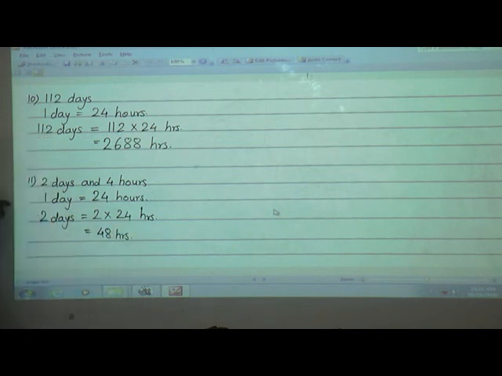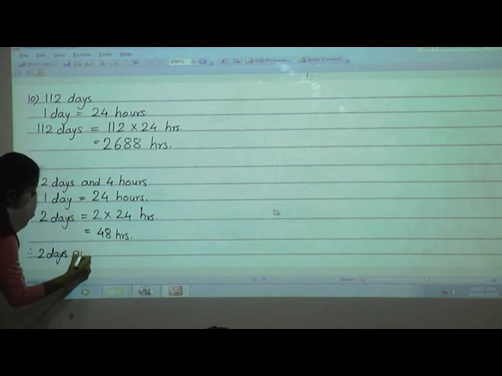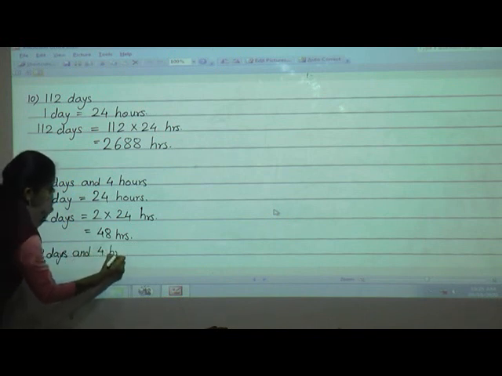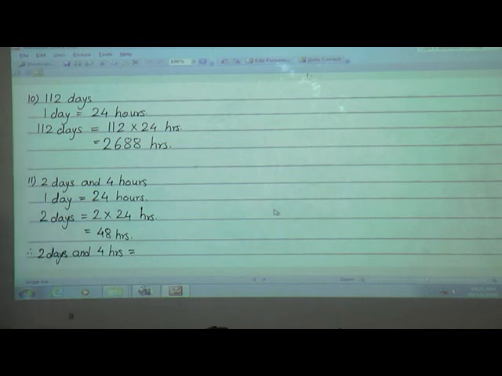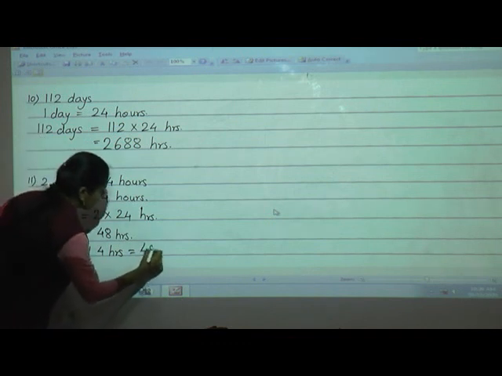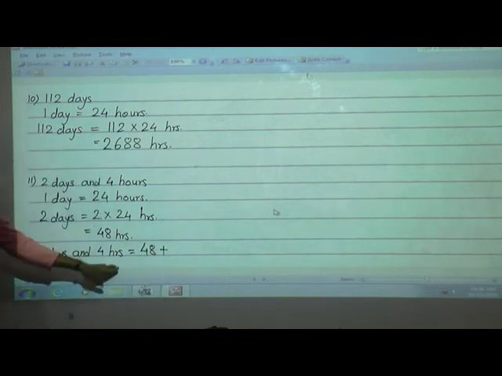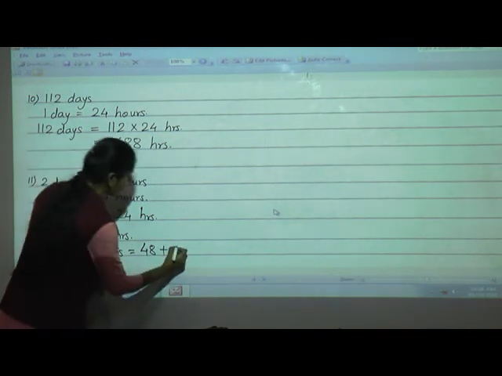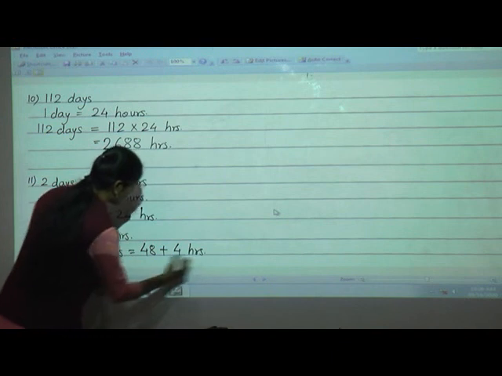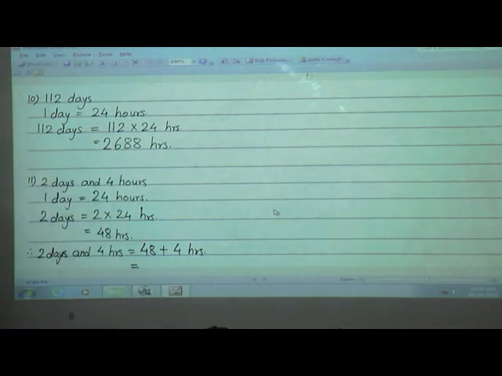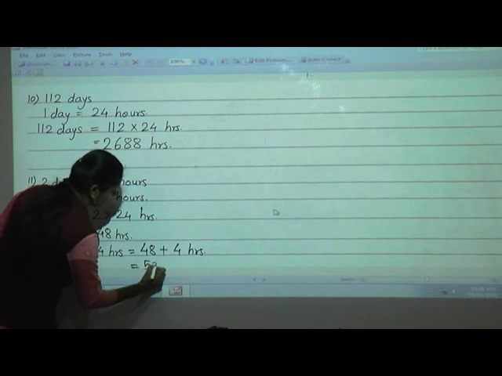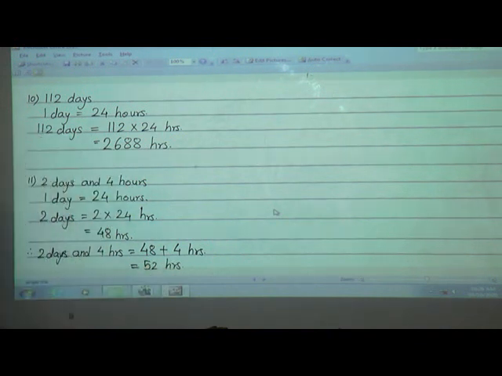Now what is the question? 2 days and 4 hours. So here we will write, 2 days and 4 hours, this we have to convert into hours only. So 2 days is equal to how many hours? We got 48 hours. So here we will write 48. Then plus this 4 hours we will keep as it is. So here we will write 4 hours. Now do the addition. 48 plus 4, yes, 52 hours. So 2 days and 4 hours is equal to 52 hours.